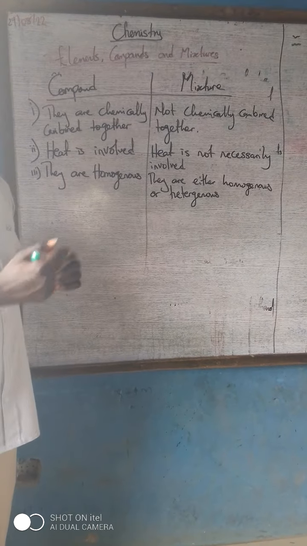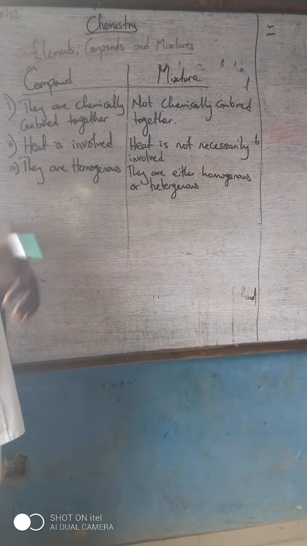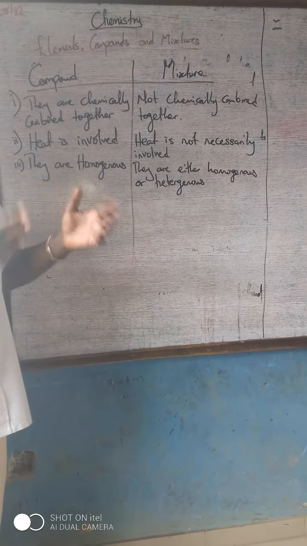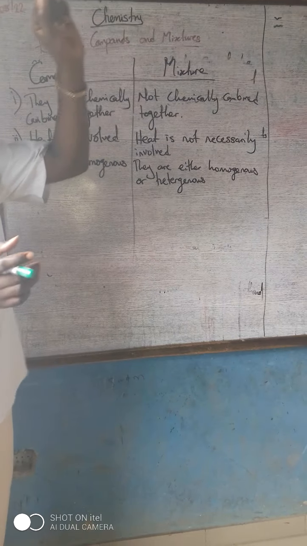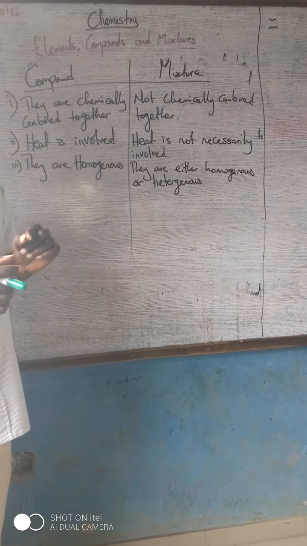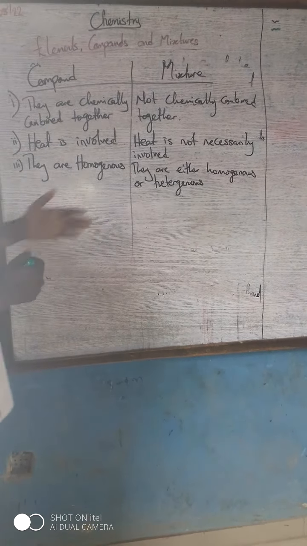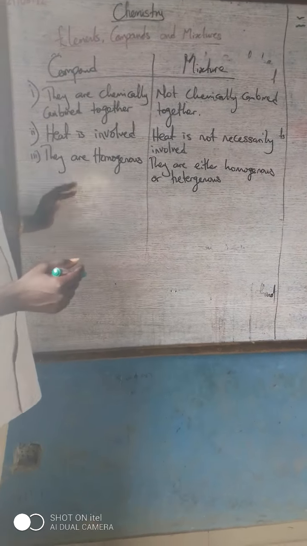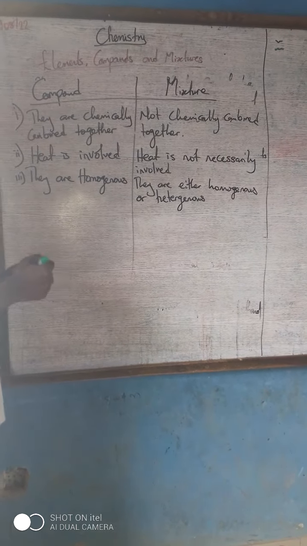But for heterogeneous, it means it can have different phases. For instance, when you mix sand and salt, or sand and palm oil together, you see that there is sand in this substance and there is also palm oil in this substance. That's what heterogeneous means. So compounds are always homogeneous, while mixtures are either homogeneous or heterogeneous.